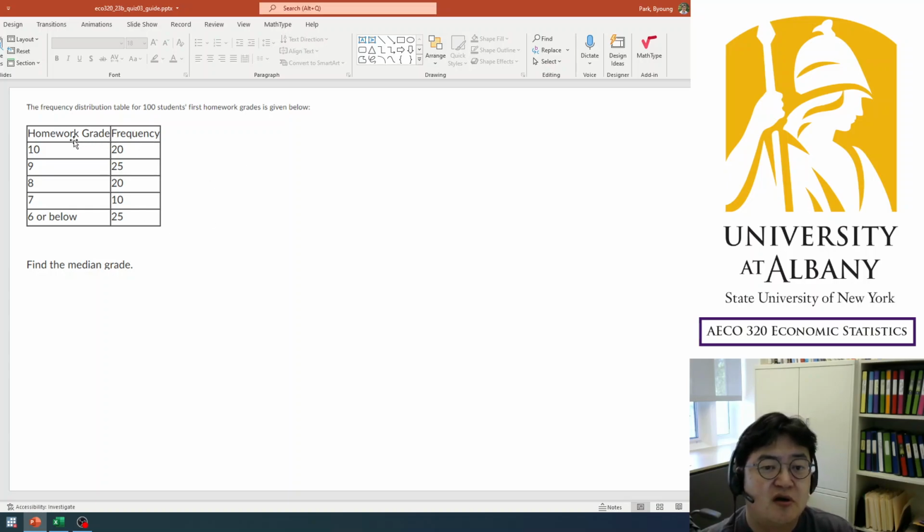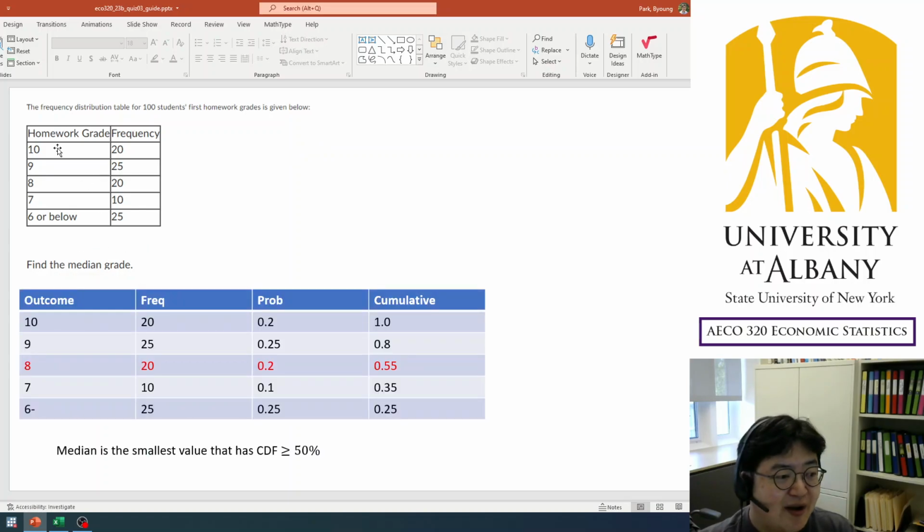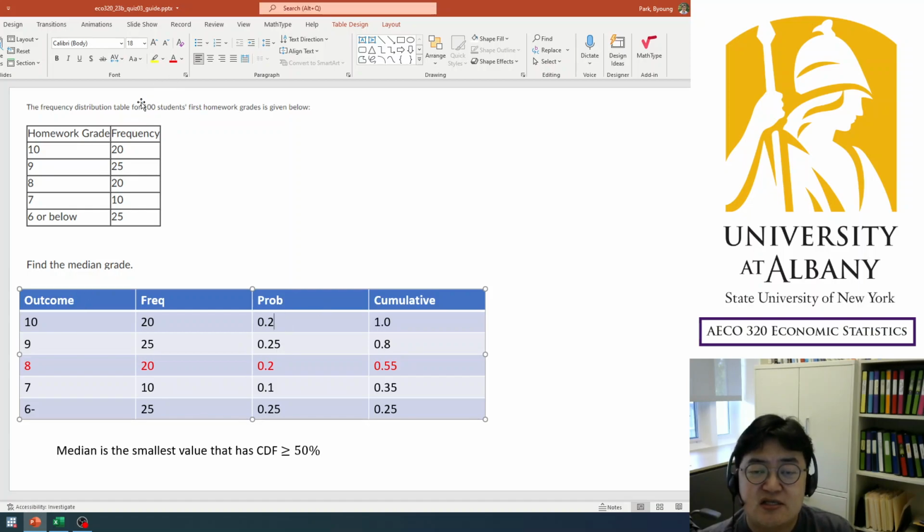Anyhow, coming back to here, I find the median grade. I'm looking for the median out of 100 students' grades. We are going to do the same thing, but one difference is now the table is ordered from the largest to the smallest like this. So, same thing, there are 5 possible outcomes, and frequencies are given. I just copy the same numbers, and you can calculate the probability easily because the sample size is 100. Just divide the frequency by 100, and you get numbers like this.